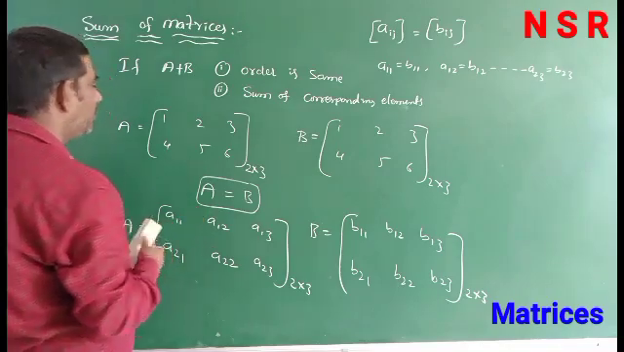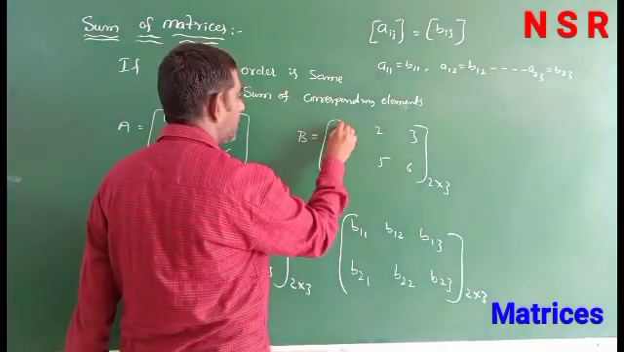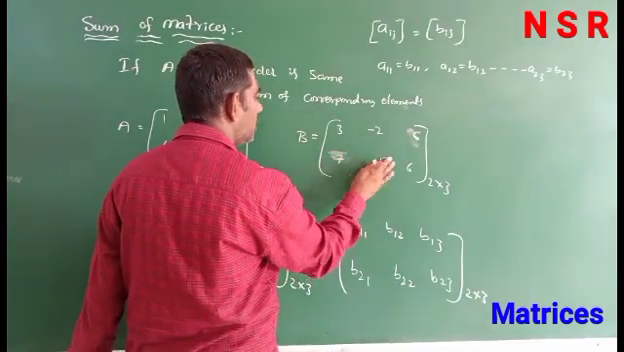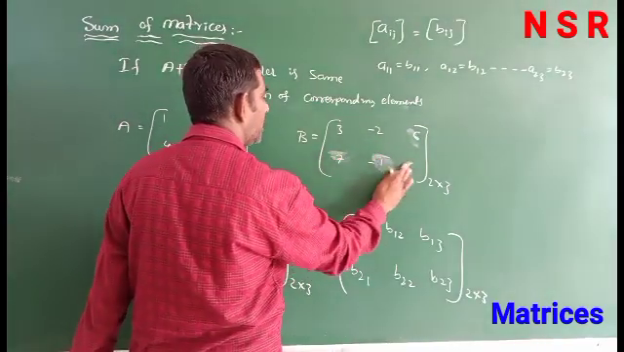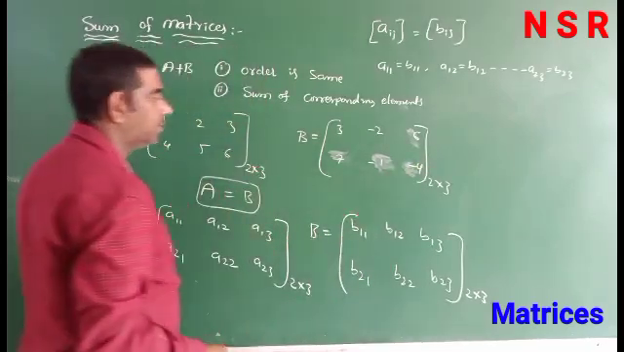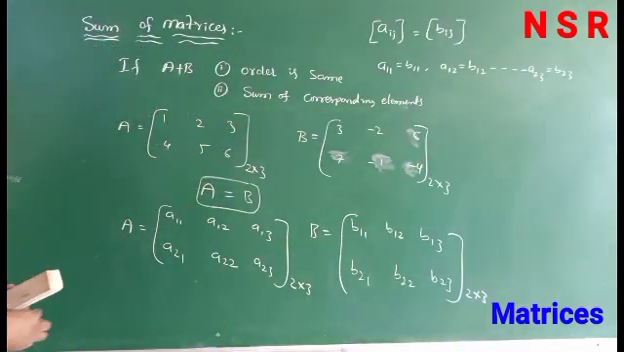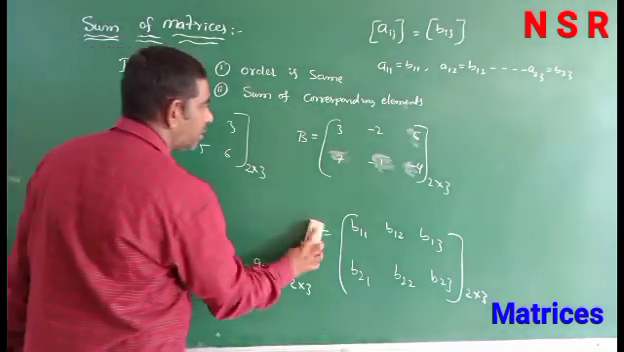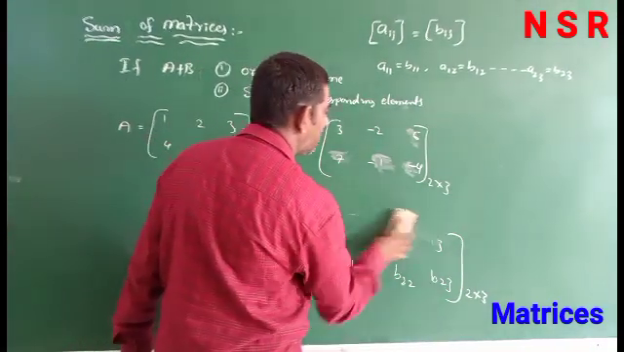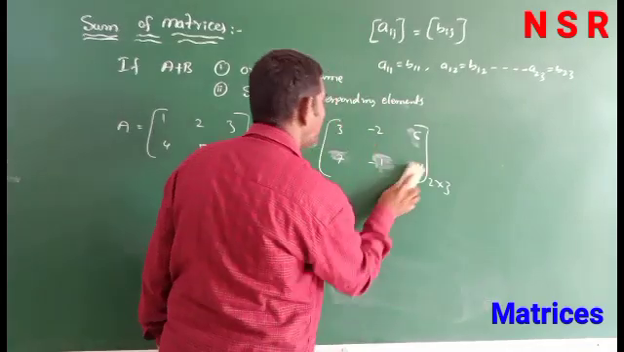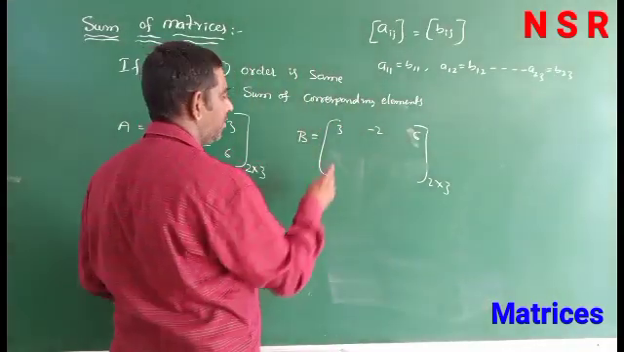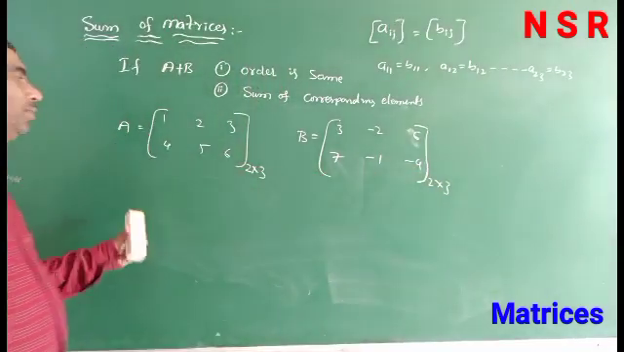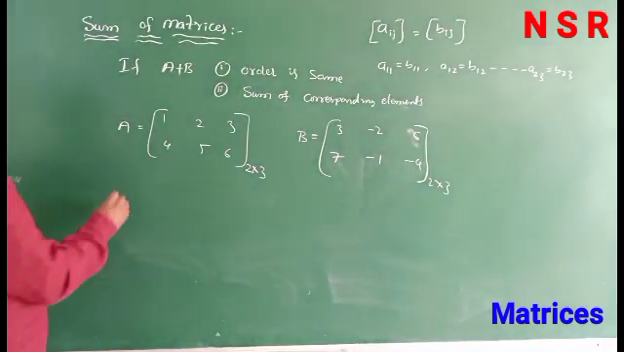Suppose here we have A as 1, 2, 3, 4, 5, 6, which is 2 by 3 order, and here B is 3, minus 2, 6, 7, minus 1, minus 4. So, this is also order 2 by 3. The two matrices have the same order.